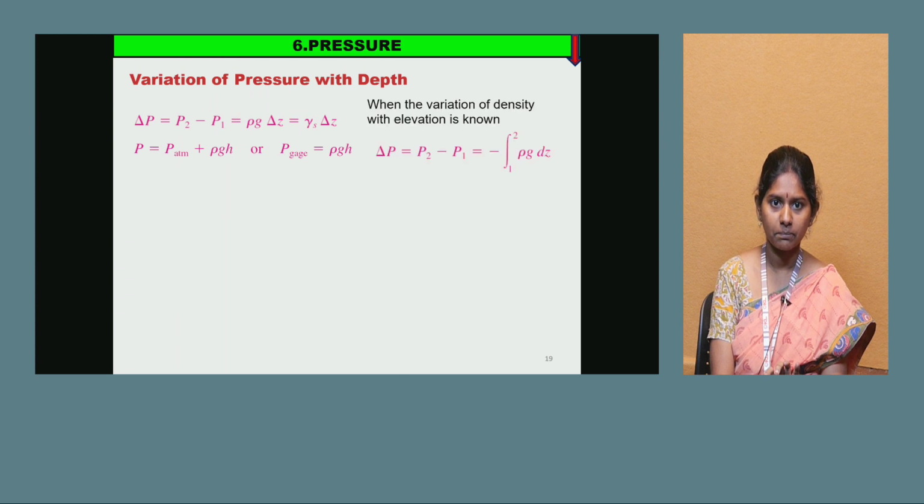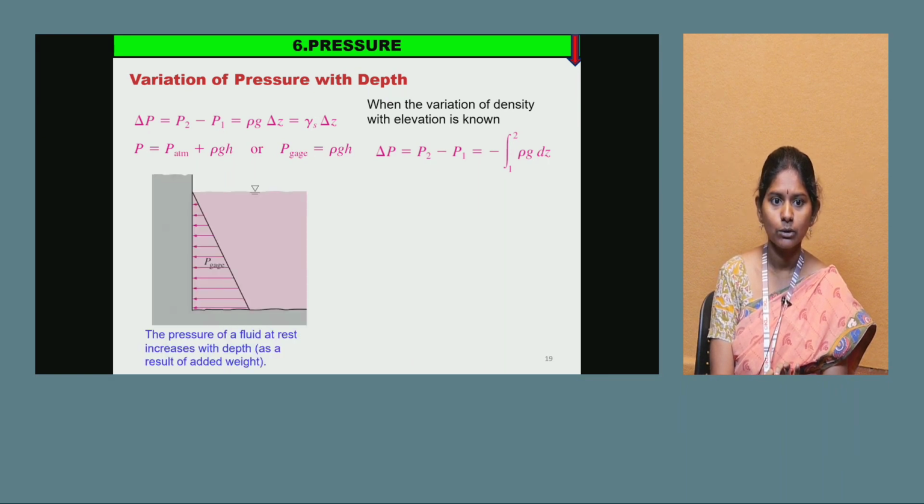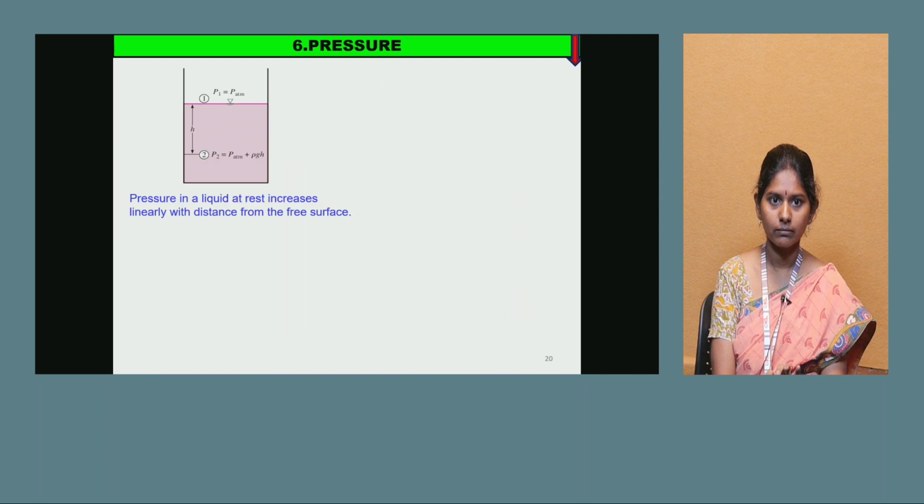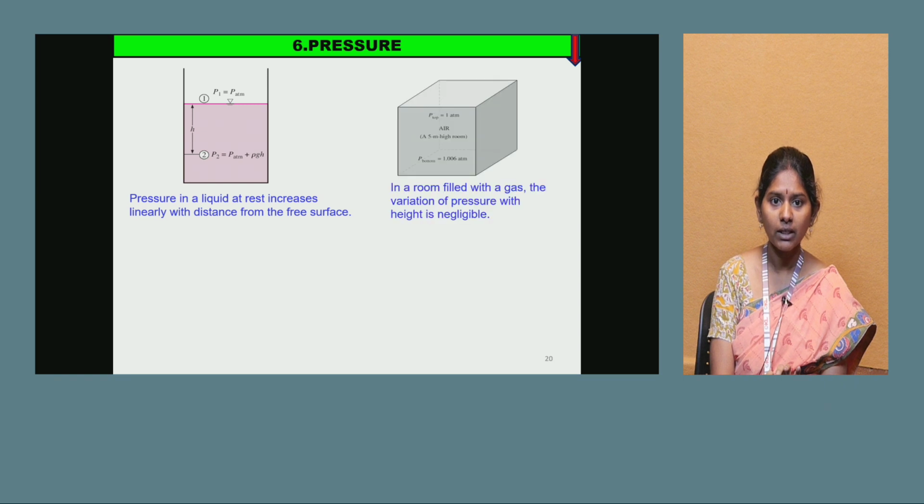Variation of pressure with depth. As the depth varies, the pressure also varies. The pressure of a fluid at rest increases with the depth because of the added weight on it. Similarly, if we measure the pressure on any object in a liquid at rest, the pressure in a liquid at rest increases linearly with the distance from the free surface.